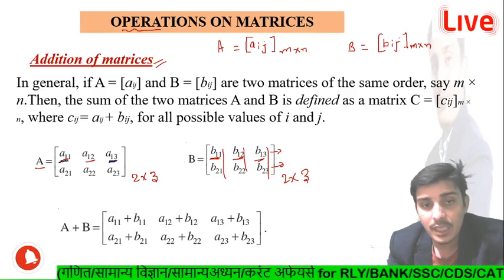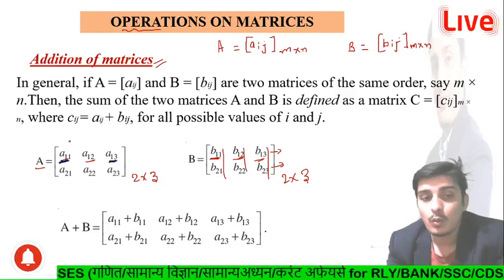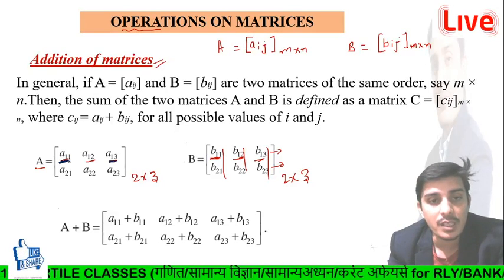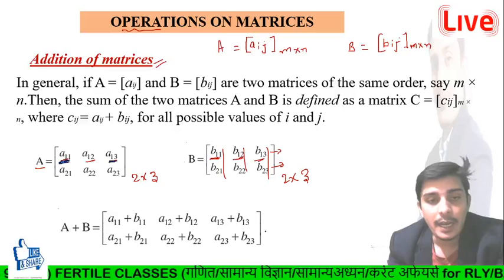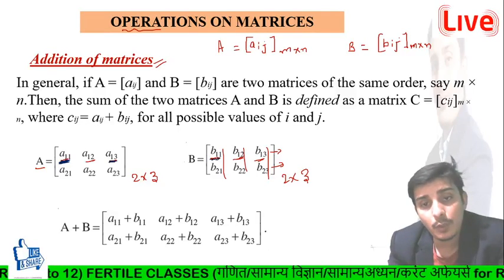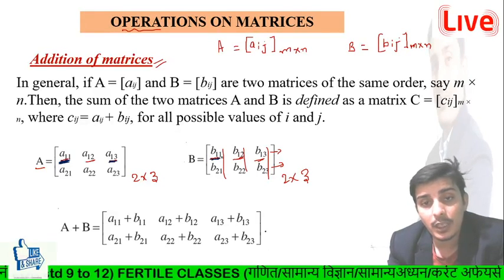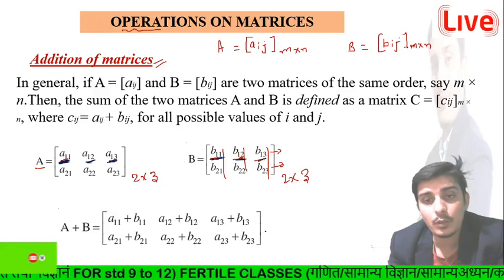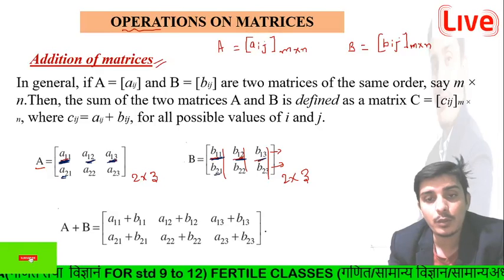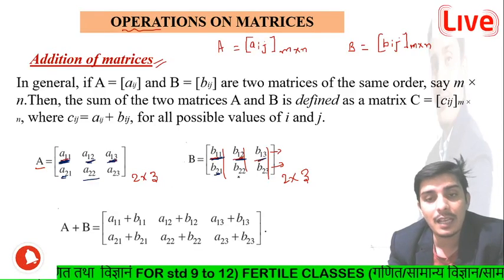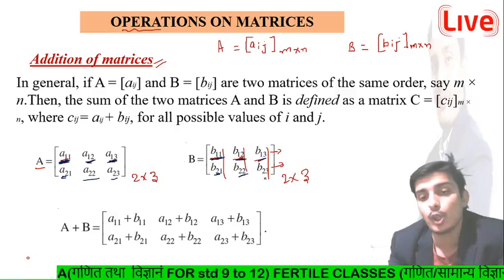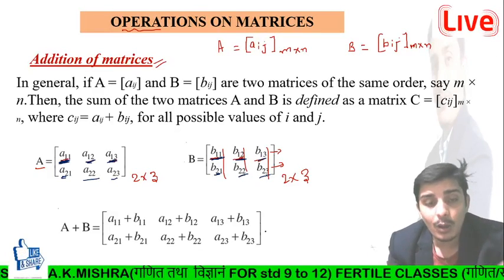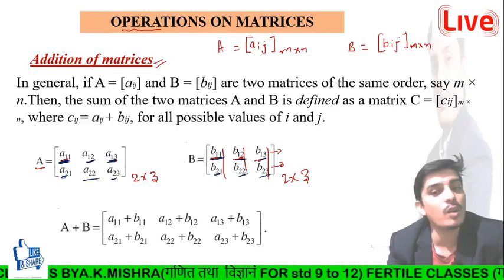Once again I am repeating the concept, guys. What are the corresponding elements of both the matrices? This is the first element A11, and this element corresponds to this element, and so on for each element. You have to add all the corresponding elements of the two matrices.